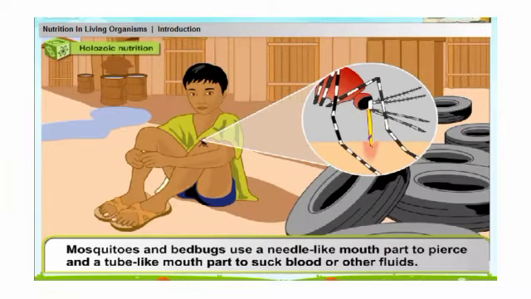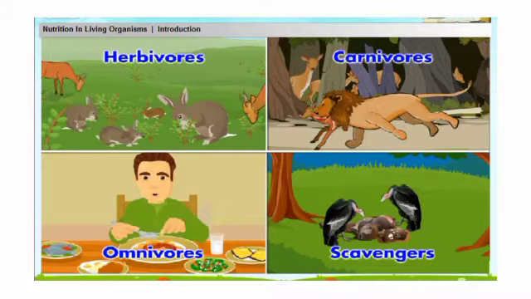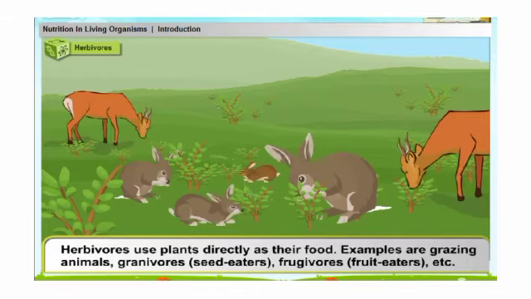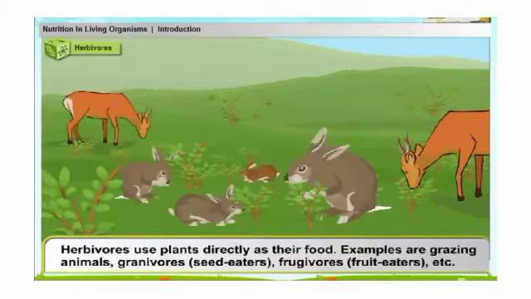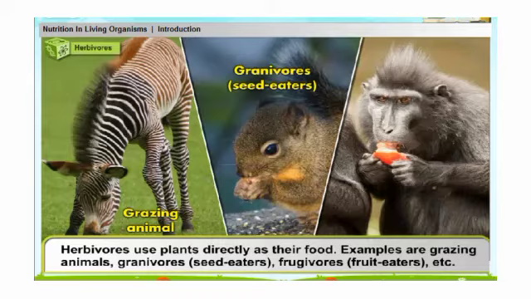Mosquitoes and bedbugs use a needle-like mouth part to pierce and a tube-like mouth part to suck blood or other fluids. According to the type of food, animals can be classified as 1. Herbivores. Herbivores use plants directly as their food. Examples are grazing animals, granivores, that is seed eaters, frugivores, that is fruit eaters, etc.